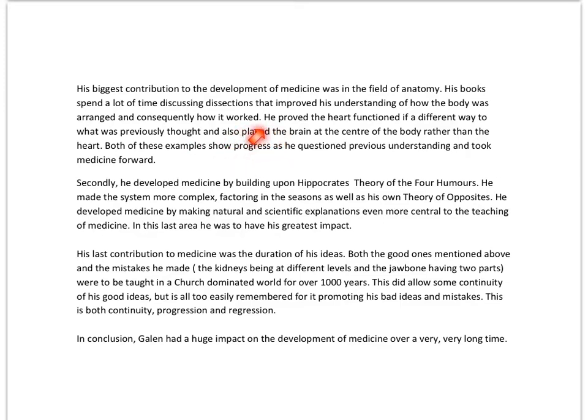So here's our analytical statement, our linking back our evidence to the question. Both of these examples show progress. So the development that Galen brought about was progress, as he questioned previous understanding and took medicine forward.